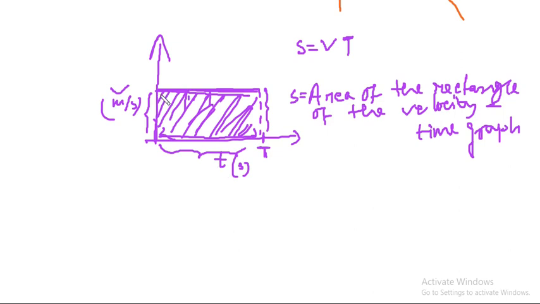And this is not only true for constant velocity, this is true for any kind of velocity. You will see this when you learn a little more about calculus, integral calculus. You will realize this a little better, and maybe I will discuss this in the next videos if I see that I have scope to discuss that in this chapter.